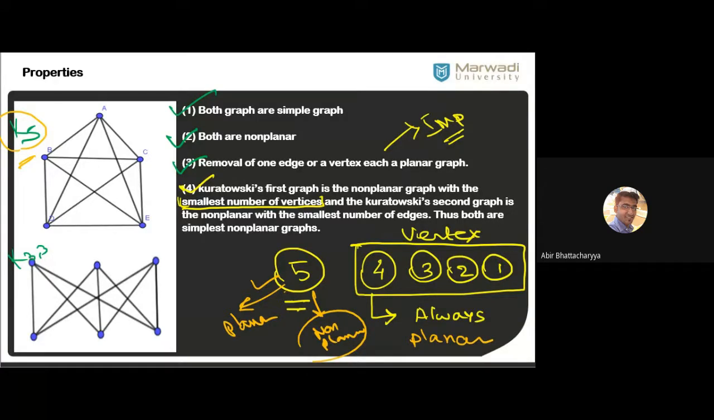Now Kuratowski's second graph K33 is the non-planar graph having the smallest number of edges. So how many edges are there in K33? Write down on chat box. In K33, how many edges are there?